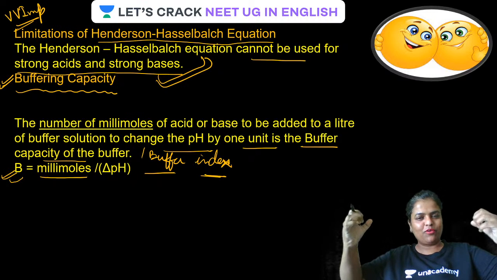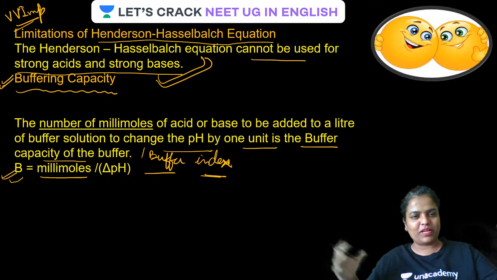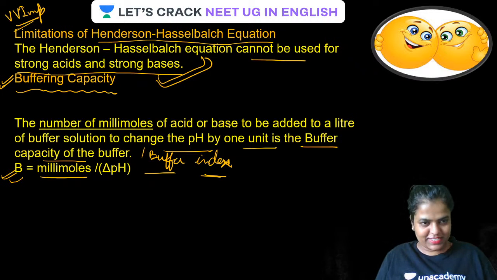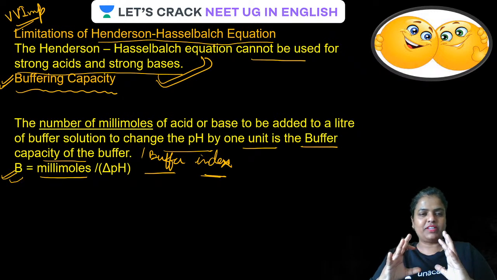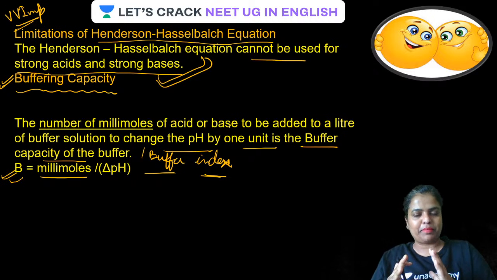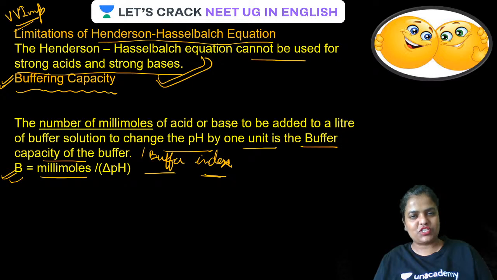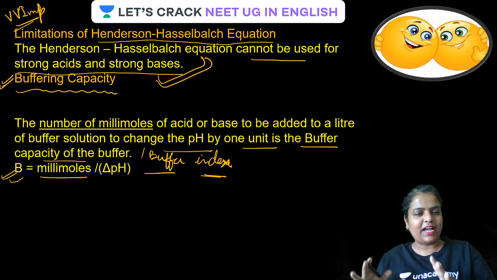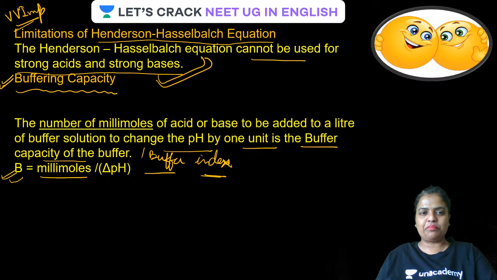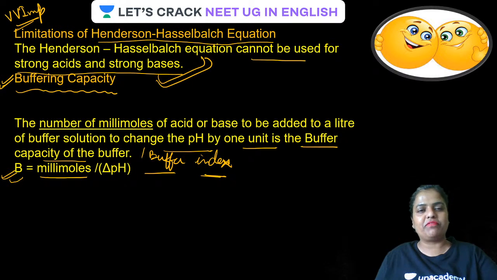जो बहुत सारे लोगों को, बहुत सारे इंट्रूडर्स को, बहुत सारे जो बाहर के लोग हैं, अटैकर्स को झेल पाए. Isn't it? Similarly, buffer capacity. The best buffer is that, or higher buffer capacity means, बहुत सारे acid आओ, base आओ, we are not going to let our pH change. Is that clear? So more the number of millimoles of acid or base added in order to change the pH of the buffer, better is the buffer capacity, higher is the buffer index.